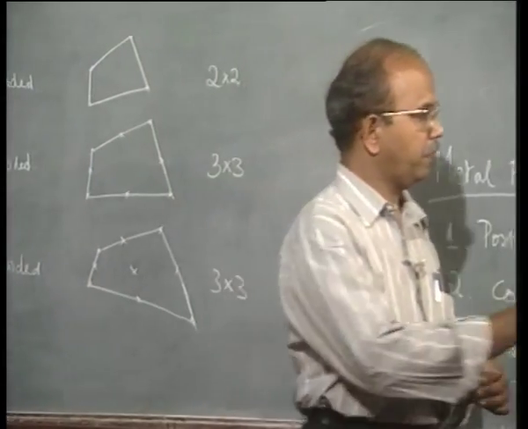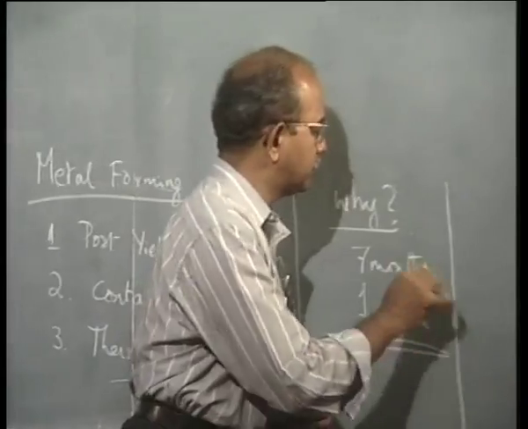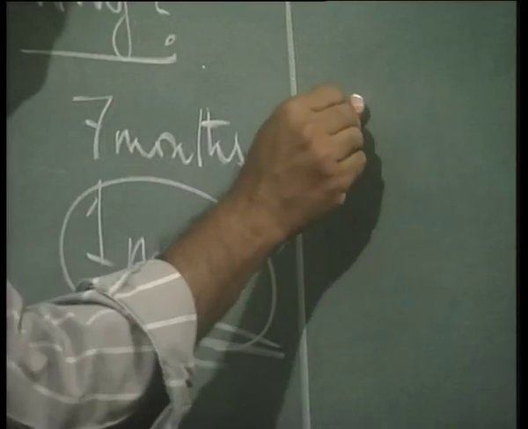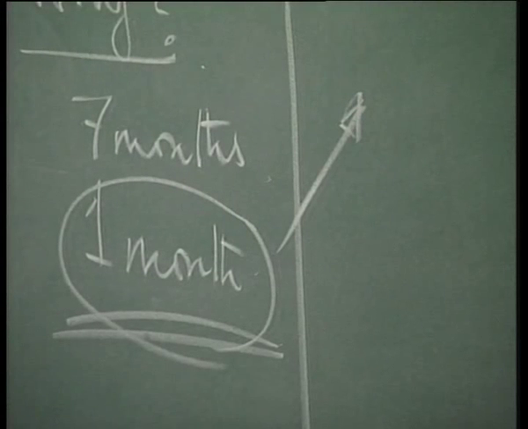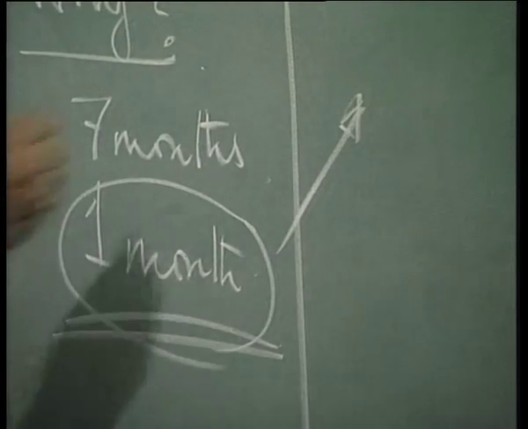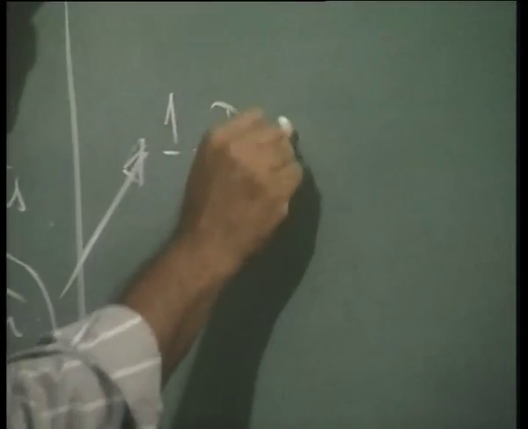Number 2, how do we achieve this 1 month target? What can happen in developing the die for metal forming? One, we may produce a defective component.